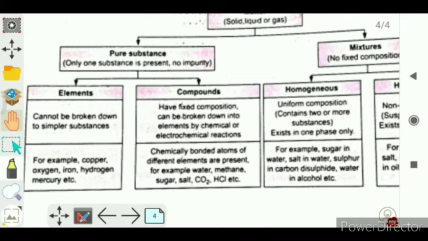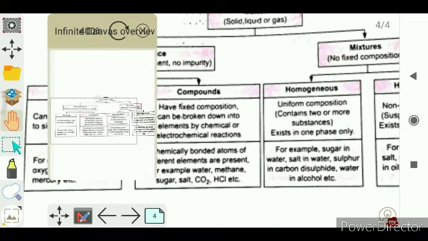What is a compound? Compounds are materials whose molecules are made up of more than one type of atom, right? Examples: carbon dioxide, hydrochloric acid, water. These are all compounds, right?